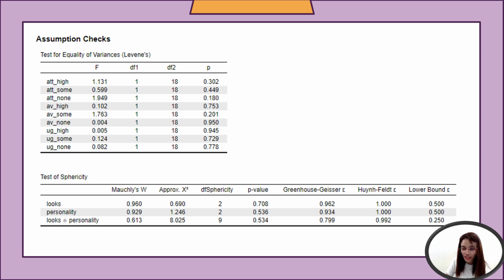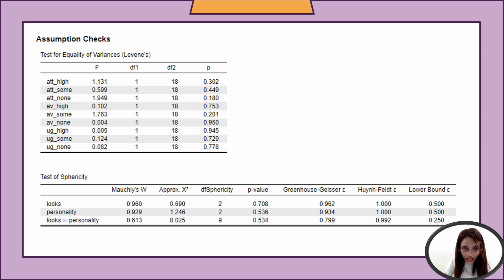So you have attractive with high charisma, attractive with some charisma, attractive with none or the dullard, average with high charisma, average with some charisma, average with none, ugly with high, ugly with some, and ugly with dullard or none. So for all groups defined by the combinations of looks and personality across attractive, average, and ugly, and high charisma, some charisma, and dullard.